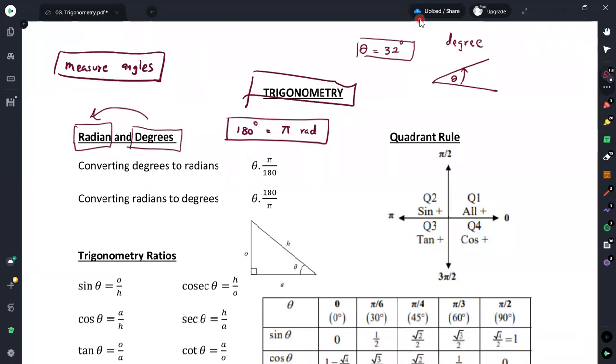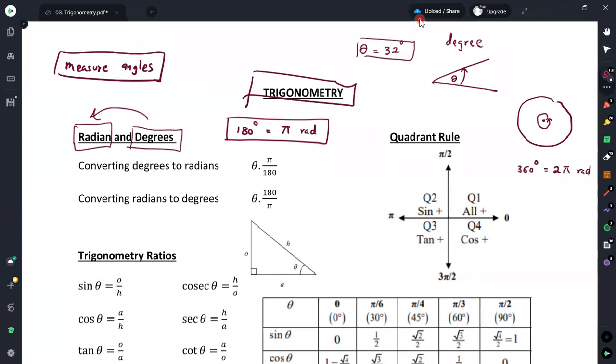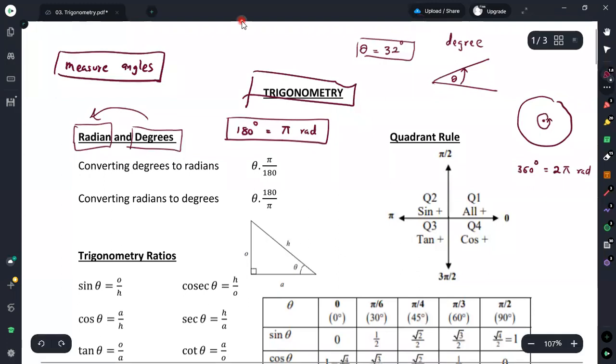If you consider a circle, and consider the center point, then we know that the angle for this circle is equal to 360 degrees. Therefore, if you measure this angle in radians, it will be equal to 2π radians. Based on this, we can identify that 180 degrees is equal to π radians.